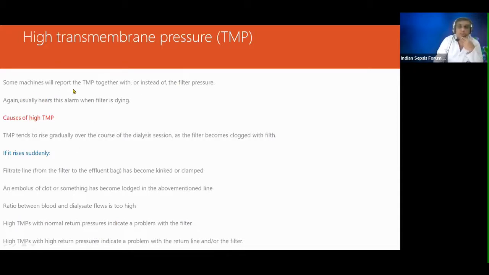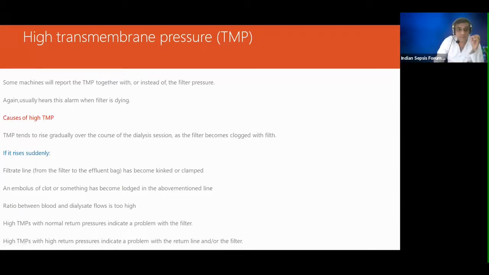Transmembrane pressures. Some machines will report transmembrane pressure together with or instead of the filter pressure. Again, you usually hear this alarm when the filter is dying. The causes are slow. Transmembrane pressure tends to rise gradually over the course of the dialysis session as the filter becomes clogged with filth. If it rises suddenly, the filtrate line from the filter to the bag has become kinked or clamped.